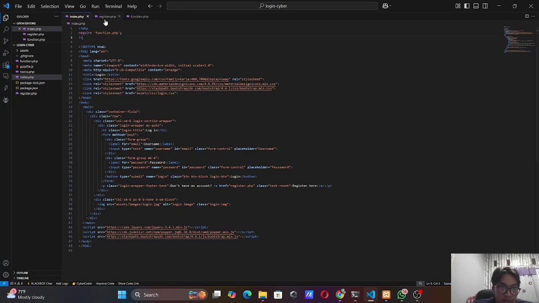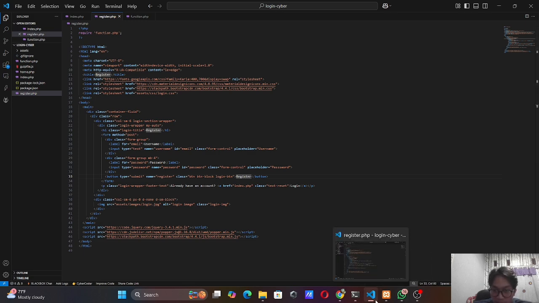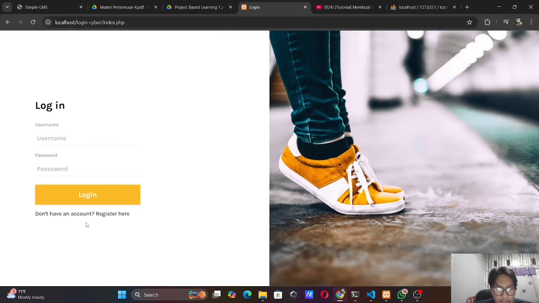Okay, next is the register page. The register page is the same as the index.php or login.php, but the difference is maybe in this button and this button. If you click this, the name is register. In this one it is login, and this one is register. So first, I think you need to register from this page.